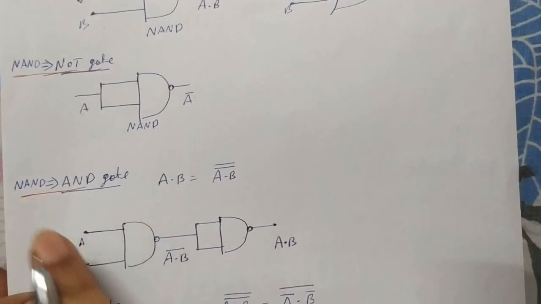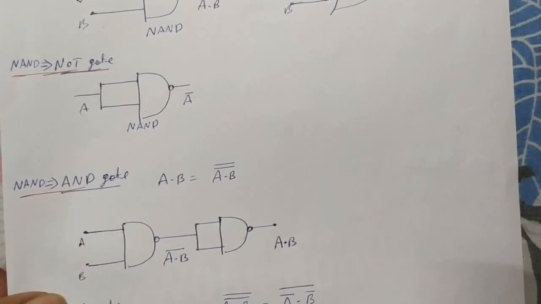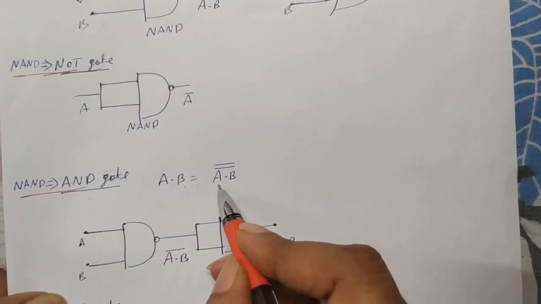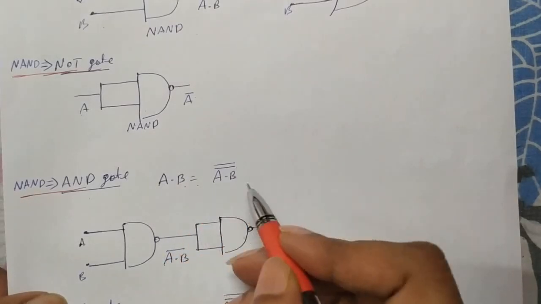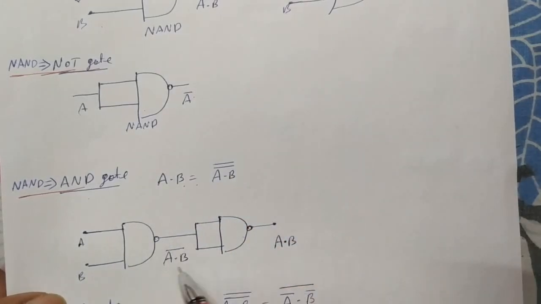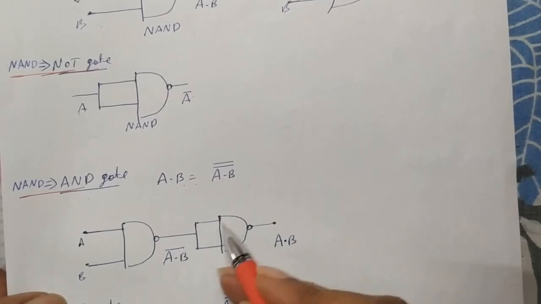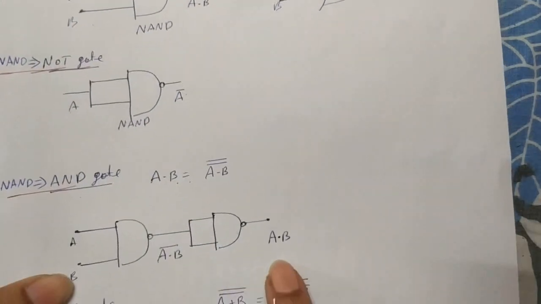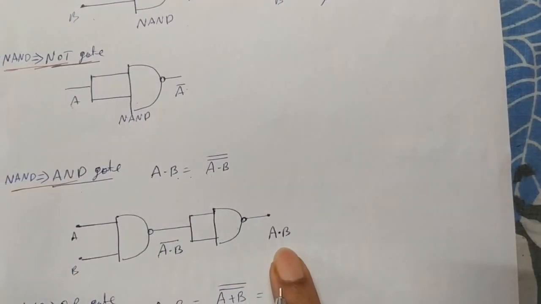Now we'll see how a NAND gate converts into an AND gate. For a NAND gate, if you join one more NOT gate, then it becomes AND. So A dot B is equal to A dot B whole bar, whole bar. What you get from the NAND gate is A dot B whole bar. To get an AND gate, they add one NOT gate. The NOT gate here we build using a NAND gate, so that we can add it, and you get an AND gate.